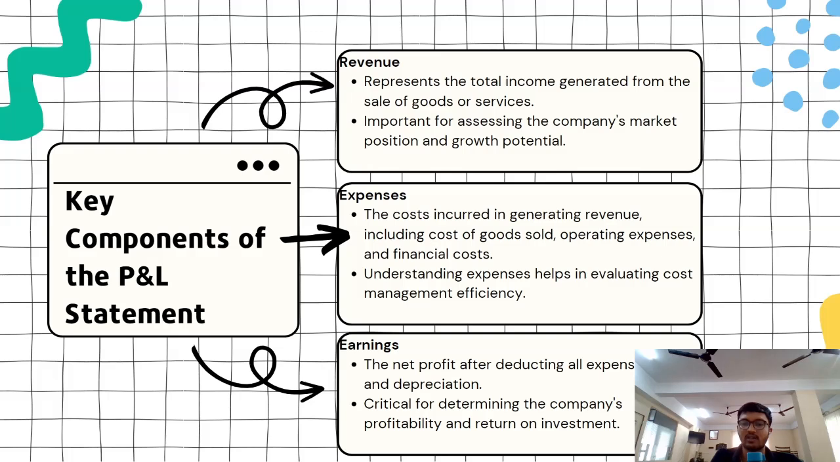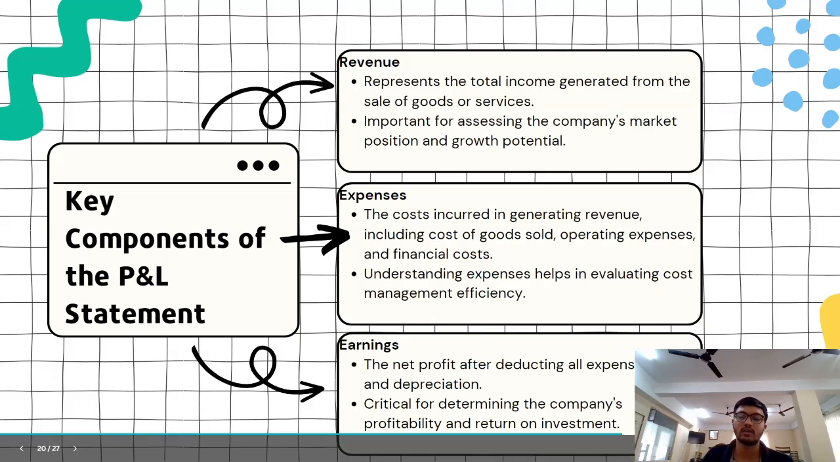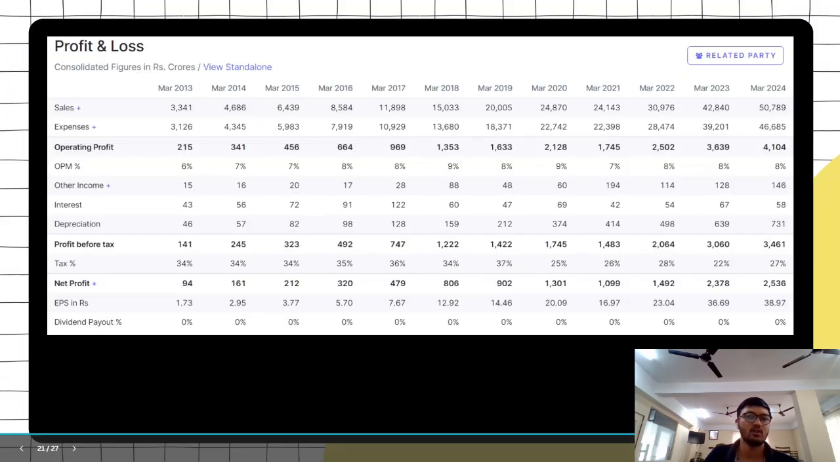My depreciation will be deducted on my plant and machinery, and after all these deductions, I will arrive at a metric called profit after tax. And that is the most important thing because this is the amount of money that the company actually earned in a particular financial year. So profit after tax, or PAT, is what you should look into in the earnings section of a company. It's critical for determining the company's profitability and return on investment.